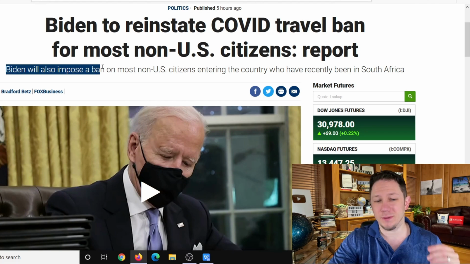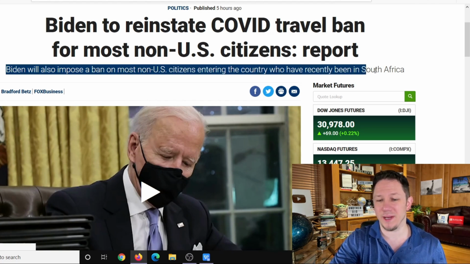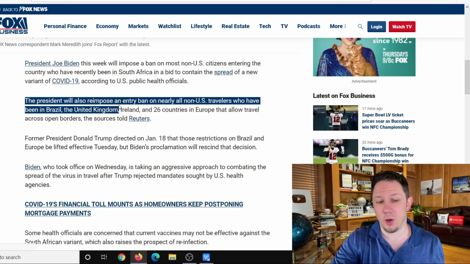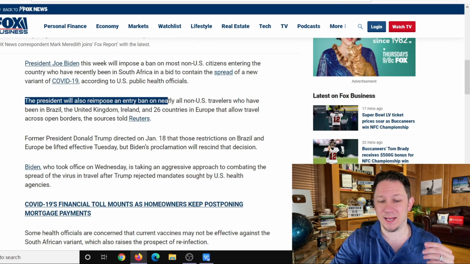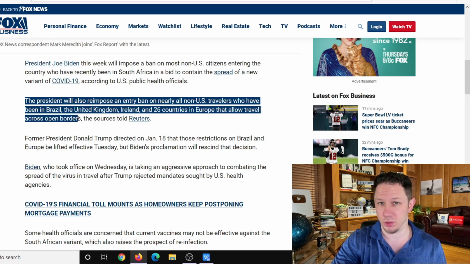Biden will also impose a ban on most non-US citizens entering the country who have recently been in South Africa. The president will also reimpose an entry ban on nearly all non-US travelers who have been in Brazil, the United Kingdom, Ireland, and 26 other countries in Europe that allow travel across open borders, from the source Reuters.